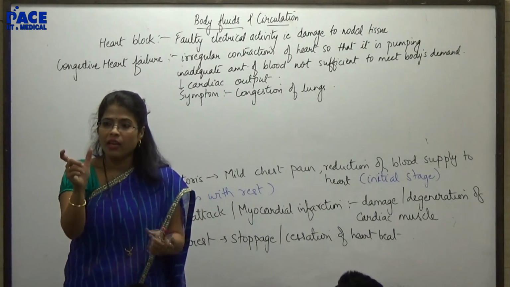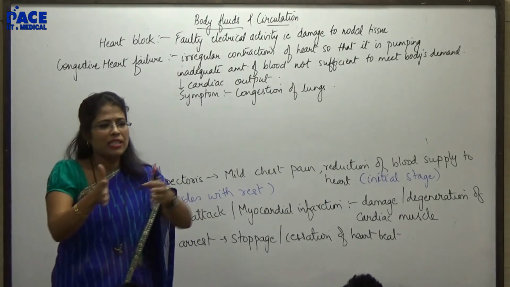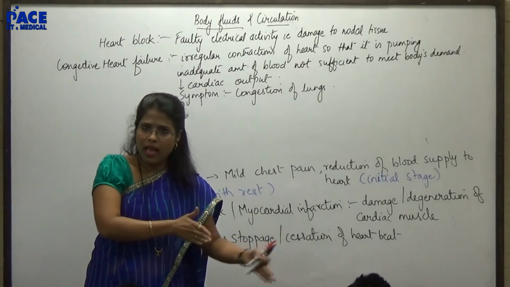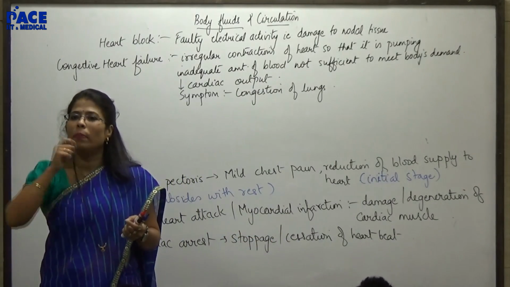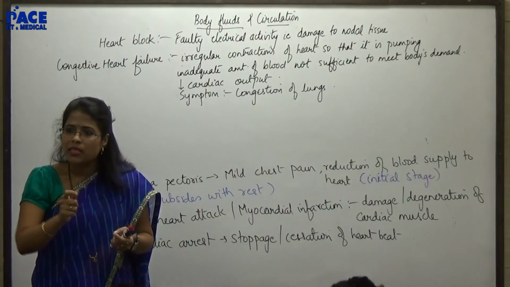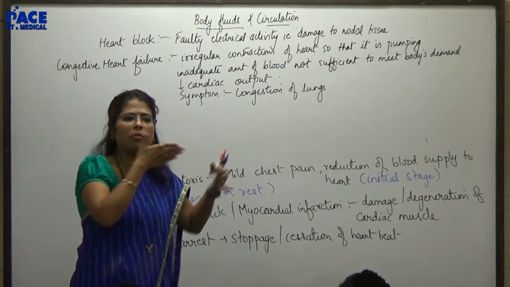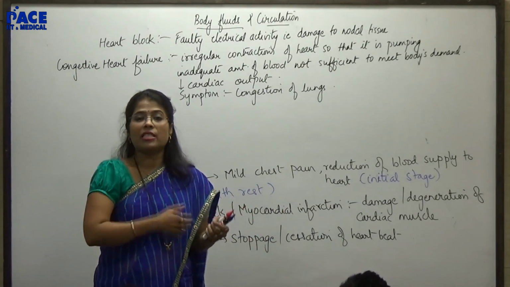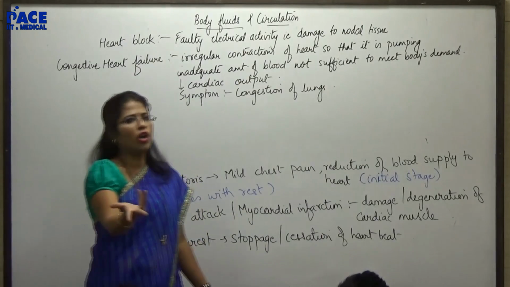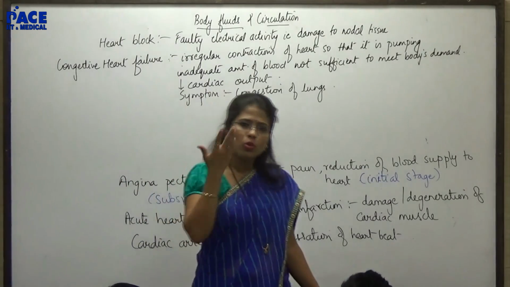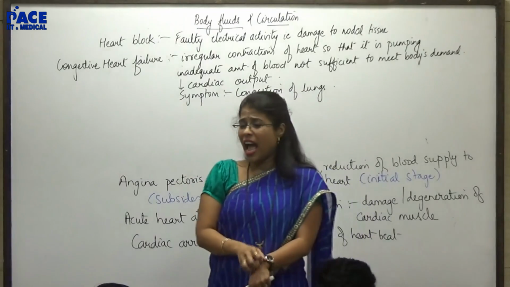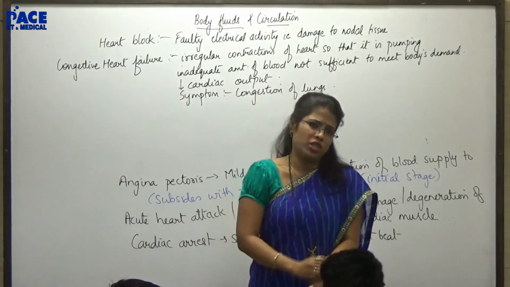See the word graphy. You are doing graphical analysis of your blood vessel. Along with that, you can do angioplasty. Angioplasty means the technique to remove the plaque from those blood vessels. But if there is 100% blockage, I cannot do angioplasty. Through angiography, I have viewed, I have to do bypass surgery. Okay?